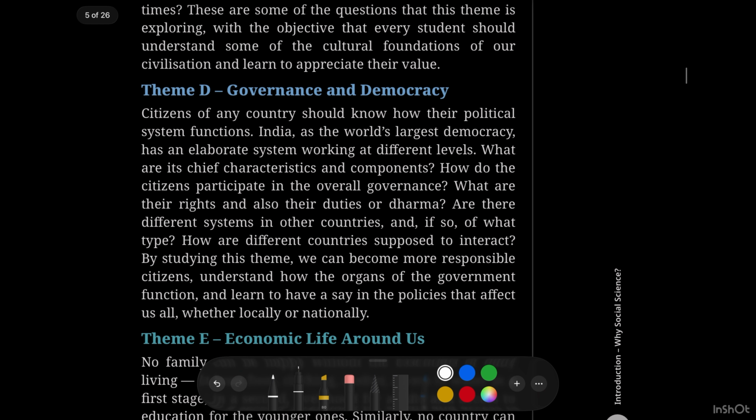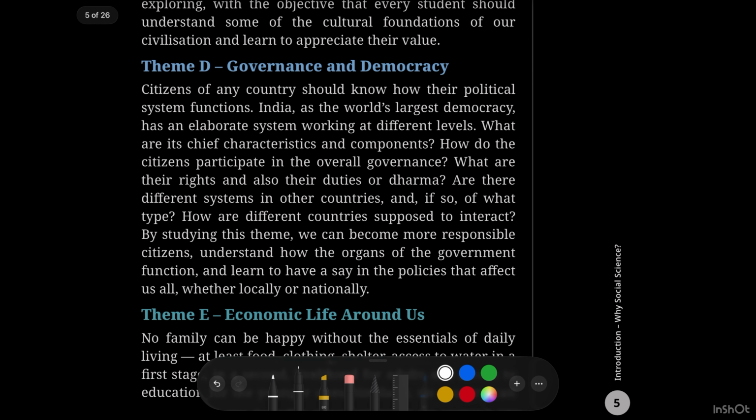Not only this, the theme is governance and democracy. The social sciences also teach you governance and democracy. Citizens of any country should know how their political system functions. Citizens of every country should know what the rules and regulations are, and what the duties are. India is the world's largest democracy. Our country is the world's largest democracy. It has an elaborate system working at different levels. What are its chief characteristics and components?